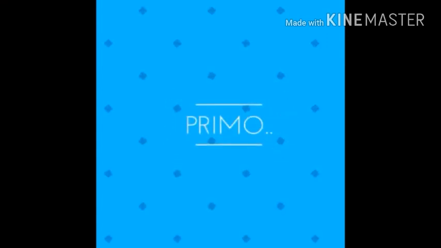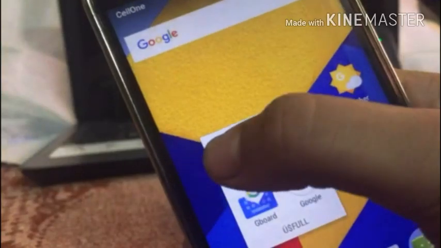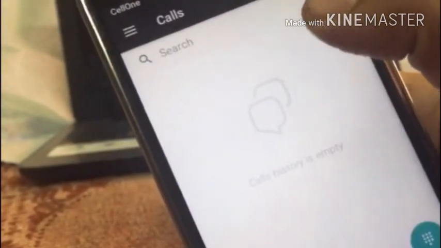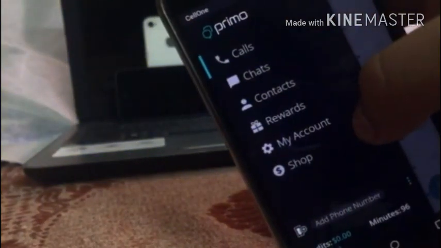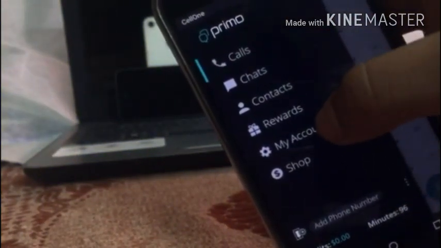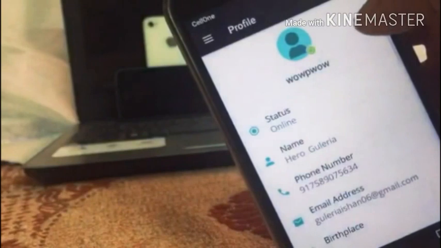The next app is Primo. Primo is also a useful app. It's very easy to use. Primo is an application which helps you to get a US number, United States, yes, a plus one number for 14 days. Free calling all over India and in some countries, and free 200 minutes.